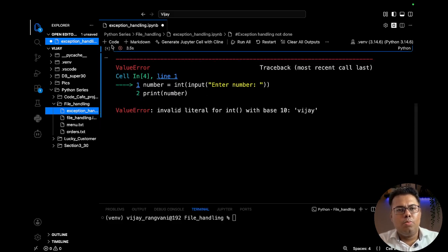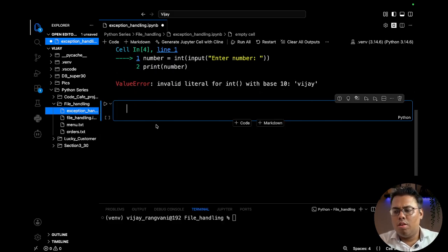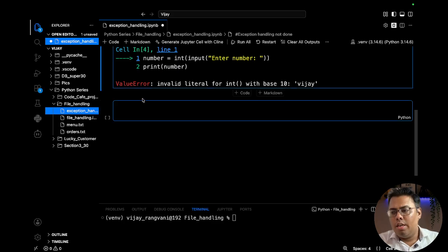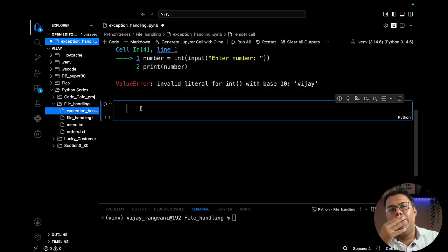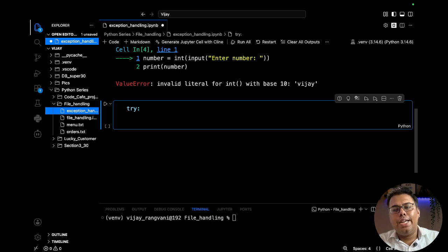Now let's move to the zero division error. So this is one of the errors, like value error. Now whenever you try to divide anything by zero, in our normal mathematics we get infinity, but in Python it gives a zero division error. It does not allow you to divide by zero. So let's see how we can add a try except block for the zero division error.